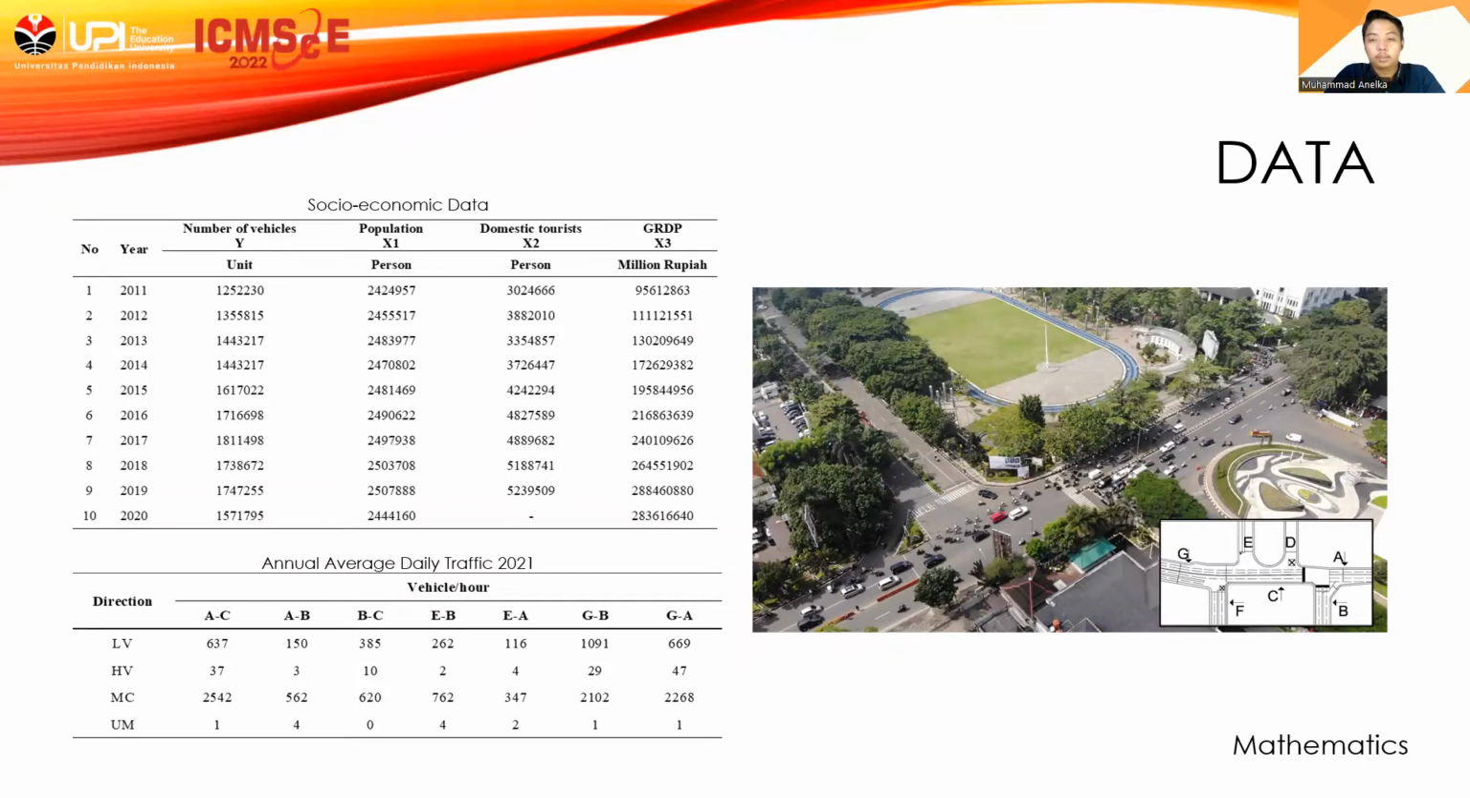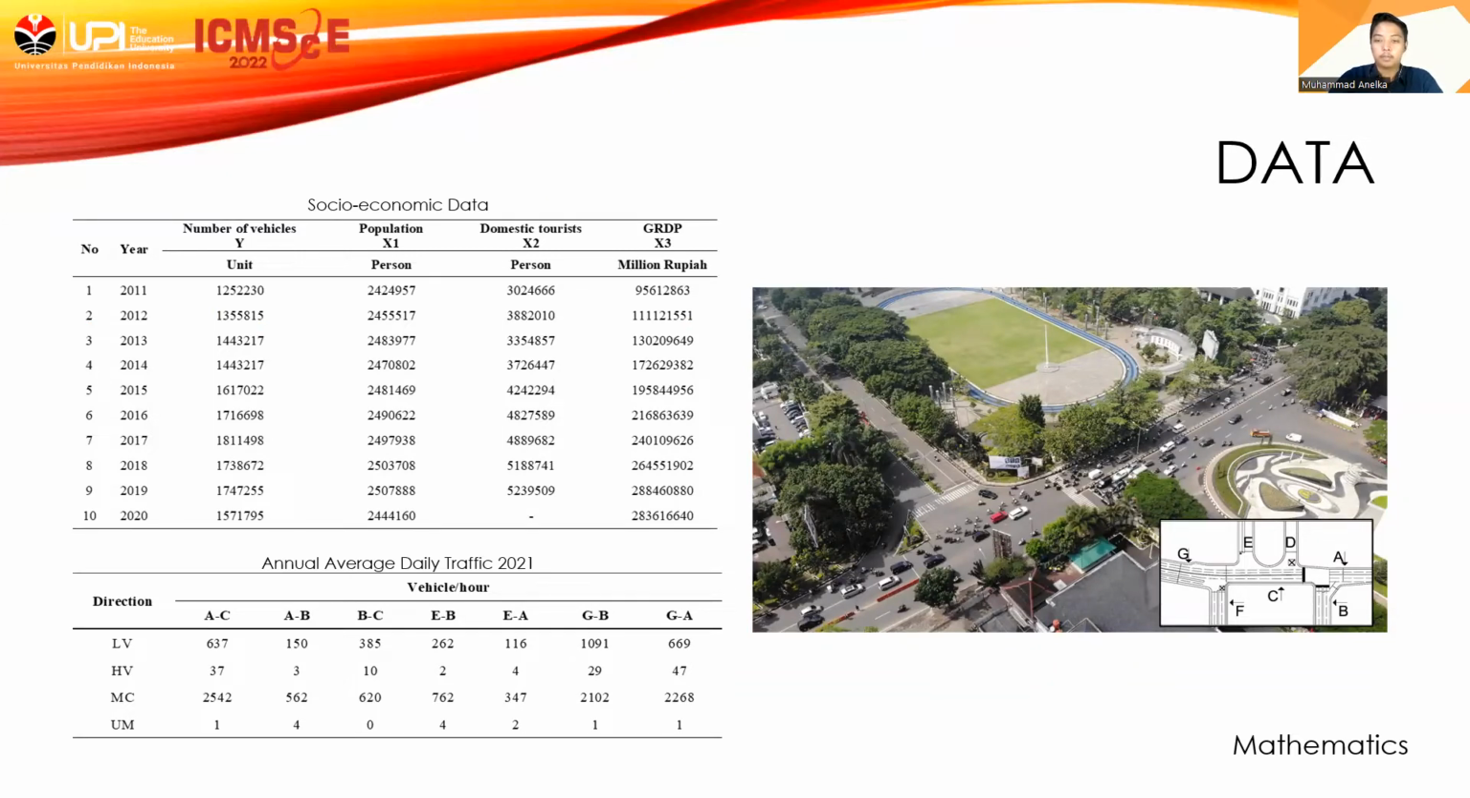Socioeconomic data was obtained through the publication of the Central Statistics Agency from 2011 to 2020, or the last 10 years. The 10-year data will later be processed to determine the value of traffic growth through the Gasibu area. However, in 2020, there is a data defect that may be a result of the COVID-19 pandemic. So the data for that year is not included in the data processing.